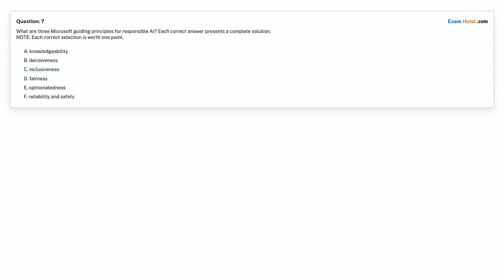Question 7. What are 3 Microsoft guiding principles for responsible AI? Each correct answer presents a complete solution. Note: each correct selection is worth 1 point. Option A, knowledgeability. Option B, decisiveness. Option C, inclusiveness. Option D, fairness. Option E, opinionatedness. Option F, reliability and safety. Choose the correct answer.